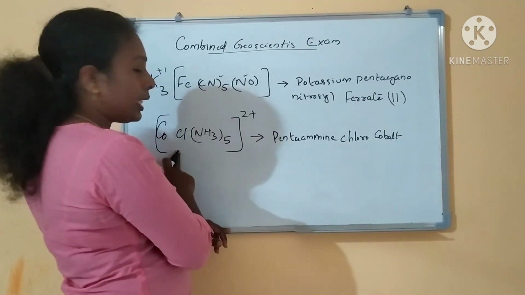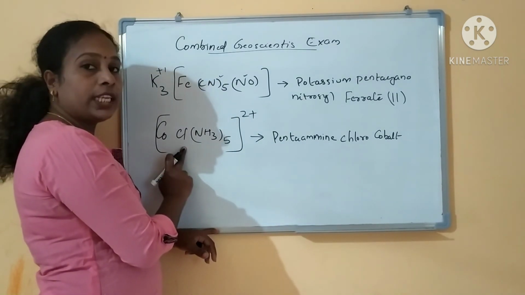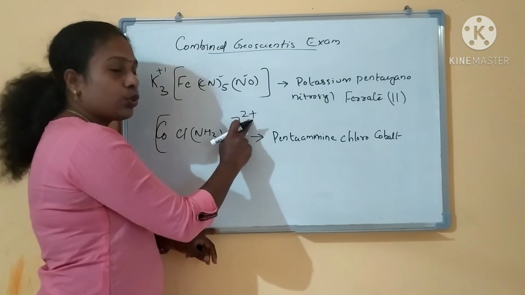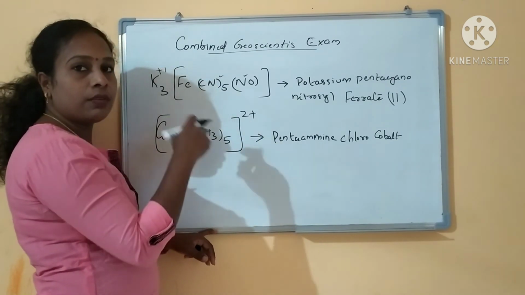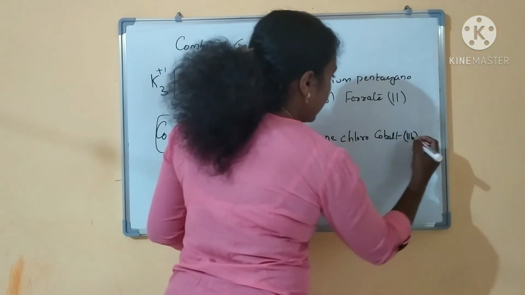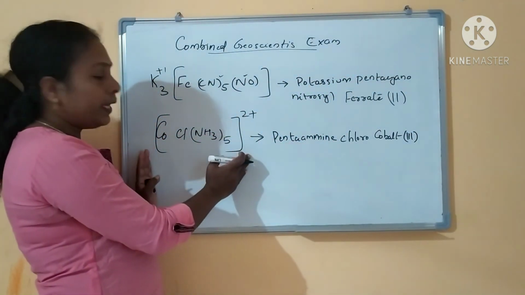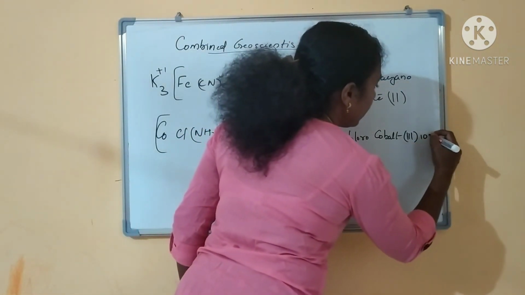Chloro, cobalt. And what is the oxidation state? Ammonia is a neutral ligand and chlorine is a negative ligand. So the complex part has 2 plus charge. So chlorine negative, so cobalt is having 3, right? And if you are getting only a positive complex part, you have to end in ion.